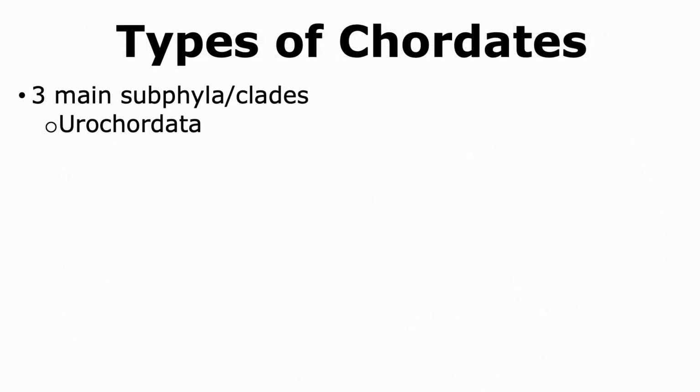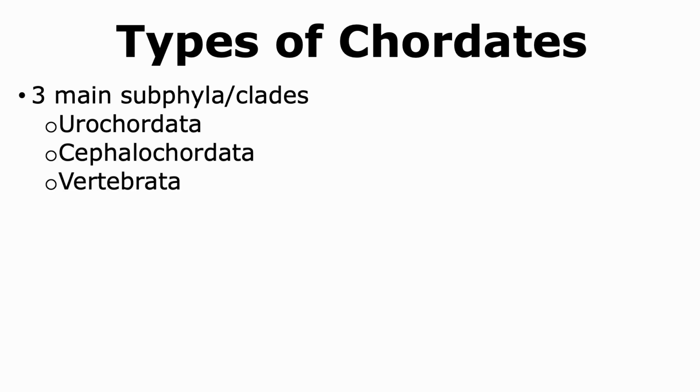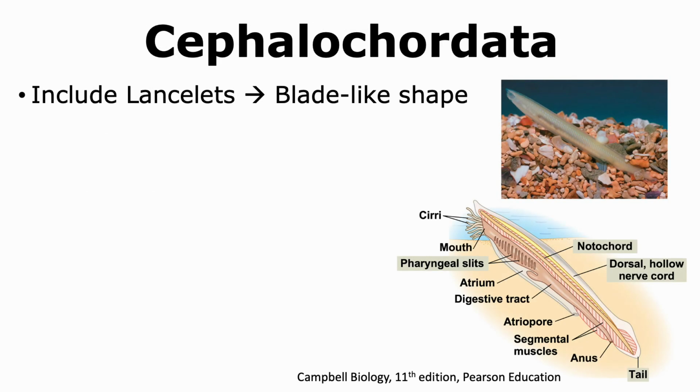There are 3 main subphyla or clades in chordates, which include the Urochordata, Cephalochordata, and Vertebrata. An example of a cephalochordate is lancelets. Lancelets get their name because of the shape of their body, which is like a blade or a lancet.